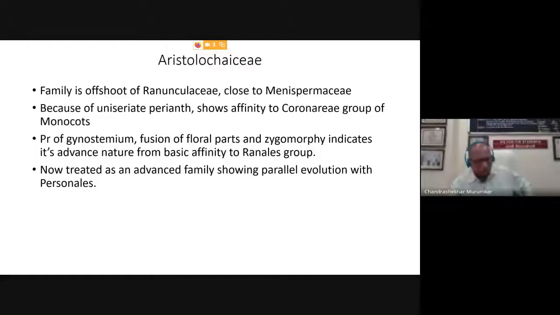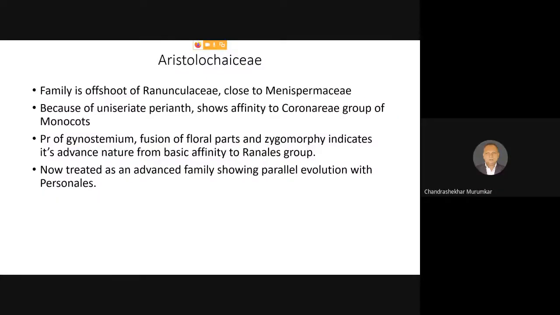So remember that Aristolochiaceae, even though it is a small family, has great phylogenetic significance. And because of that, this family has been included in our syllabus. With this discussion, we have completed our studies of dicot members. We started with the